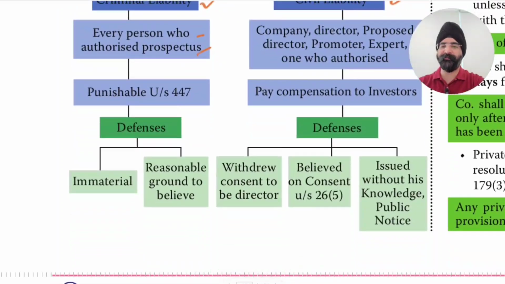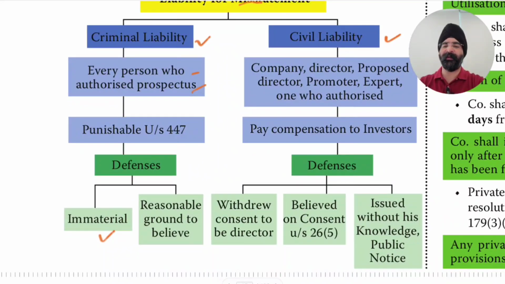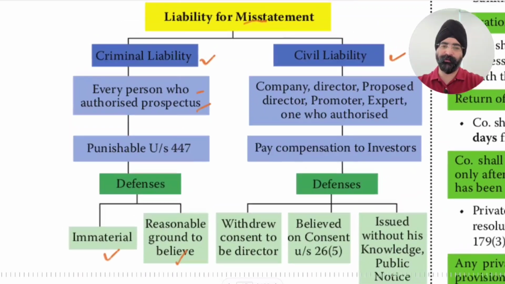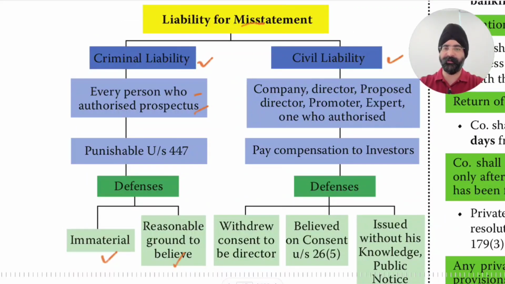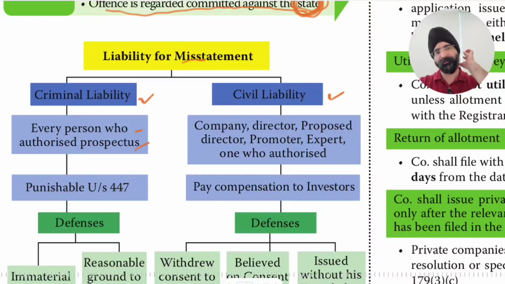Defenses available to avoid criminal liability: either they considered that the misstatement is immaterial, or they had reasonable grounds to believe that the statement was true and there is no misstatement. This way they can take the defense and avoid punishment under criminal liability: either it was immaterial or there is reasonable ground to believe that it is not a misstatement.